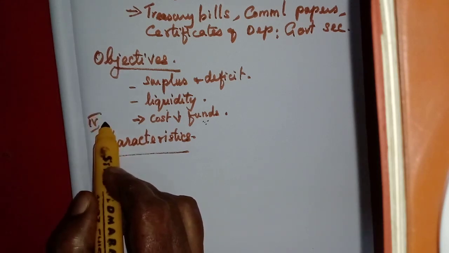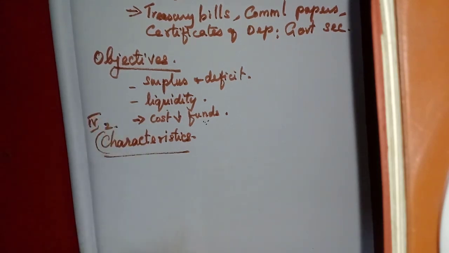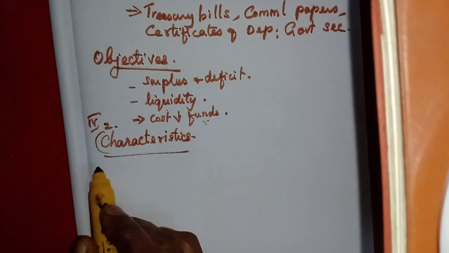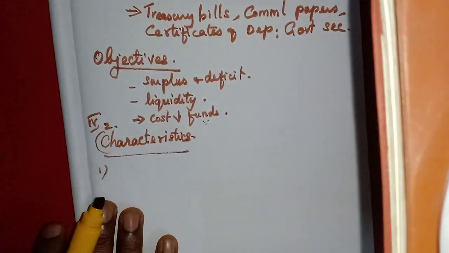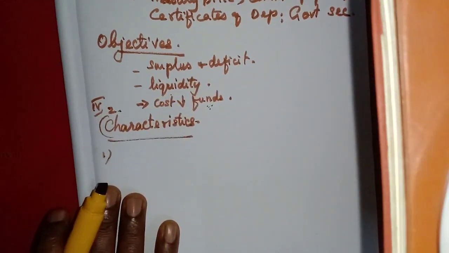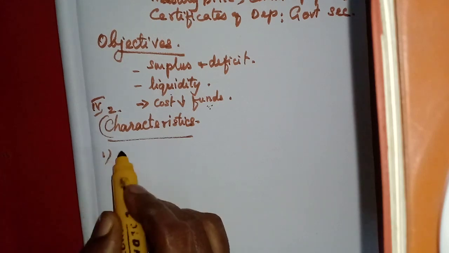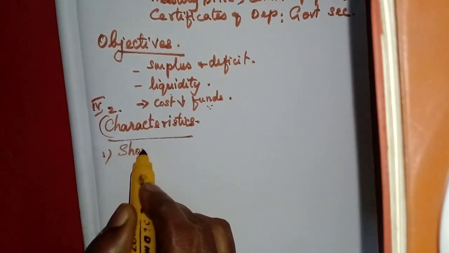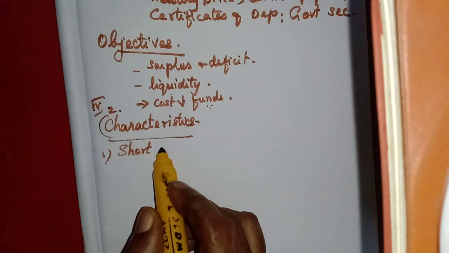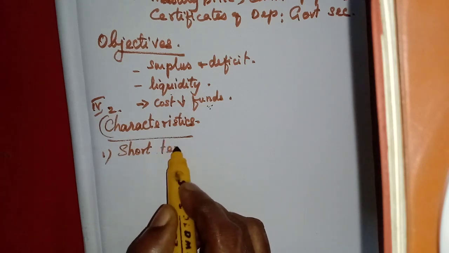Okay, second one, what are the characteristics of money market? The first characteristic we have studied only will be coming more. What is the first characteristic? Short-term funds. It's a 5 mark question, at least 7-8 points you have to write, but they have given 12 points.